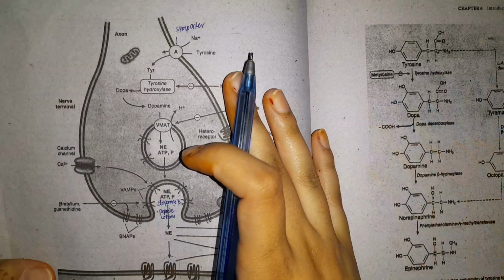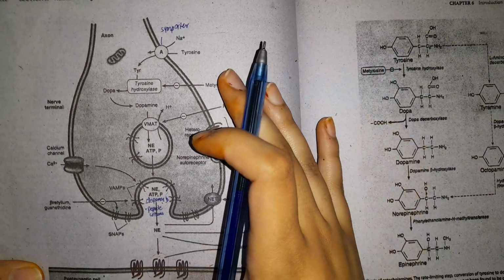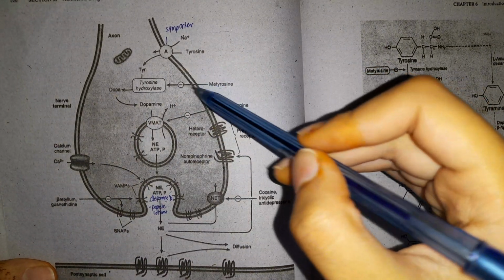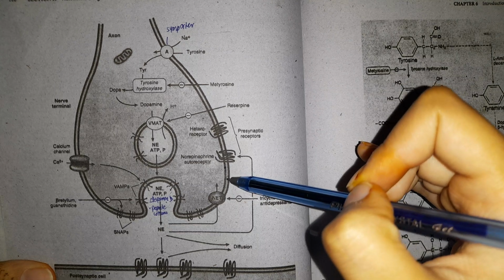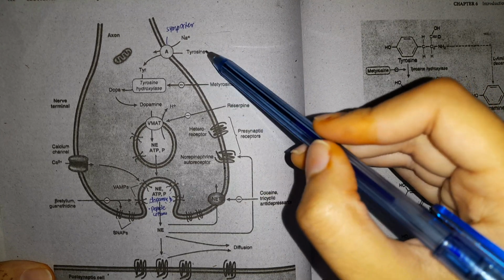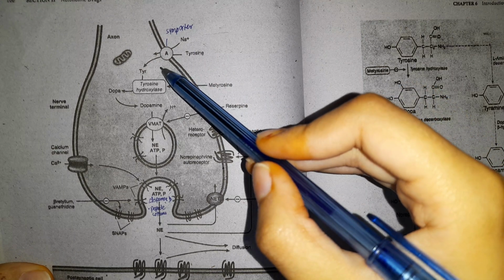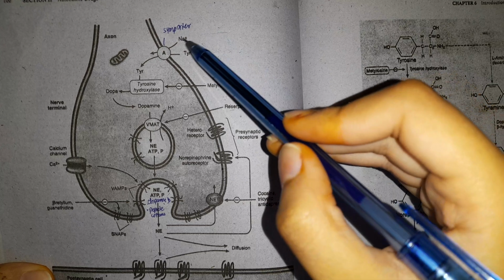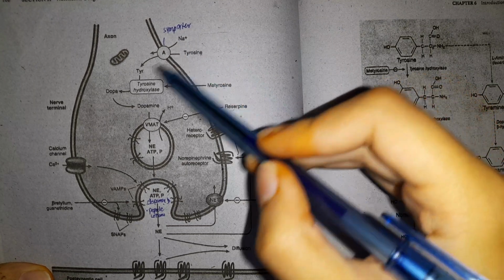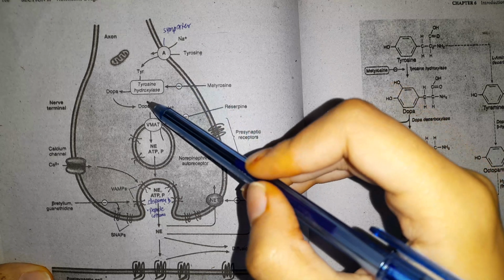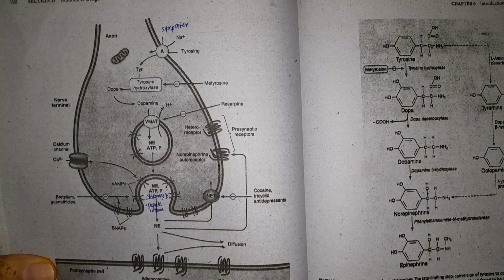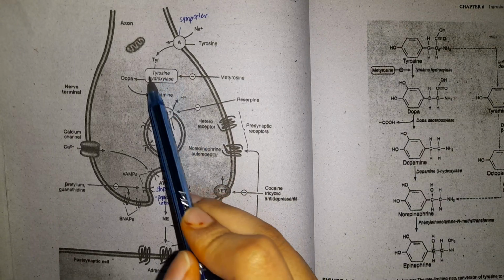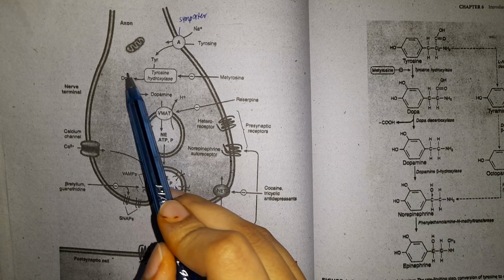So now this is the diagram that we will be consulting to discuss the synthesis of norepinephrine, dopamine, and epinephrine. Now they tell you that this is the presynaptic neuron. In this presynaptic neuron, the tyrosine molecule, the main molecule required, has to enter the neuron by means of this symporter, a sodium dependent symporter. This symporter transmits both sodium and tyrosine to the interior of the neuron. As soon as it comes to the interior, the tyrosine is converted by this enzyme tyrosine hydroxylase into this compound DOPA.